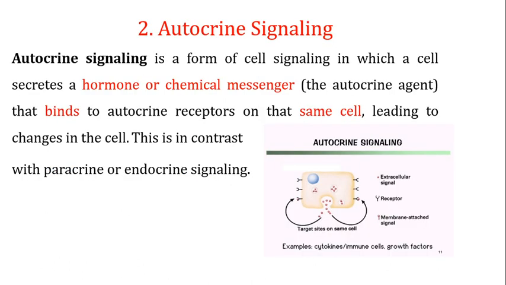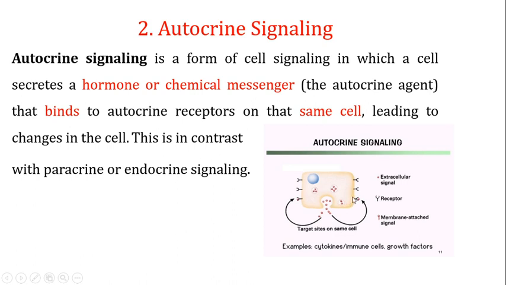Another type of signaling is called autocrine signaling. Autocrine signaling is a form of cell signaling in which a cell secretes hormones or chemical messengers. We specifically call these autocrine signals autocrine agents, and they bind to the autocrine receptors on that same cell, leading to changes in the cell.